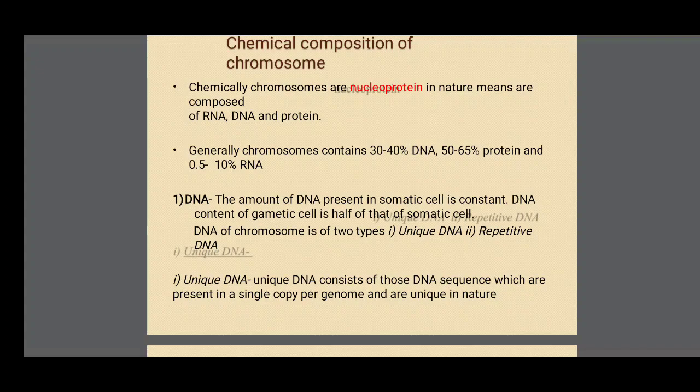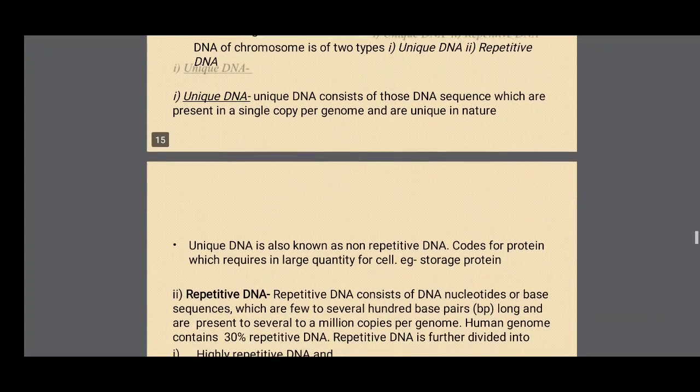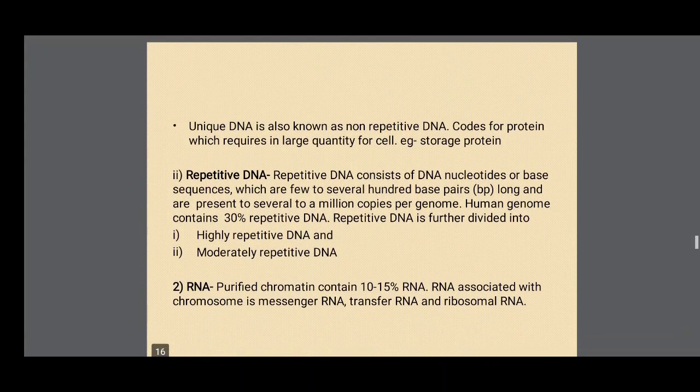The DNA of a chromosome is of two types: unique DNA and repetitive DNA. Unique DNA consists of those DNA sequences which are present in a single copy per genome and are unique in nature. So a single copy in the genome is called unique DNA, also known as non-repetitive DNA. It codes for proteins which are required in large quantity by the cell.